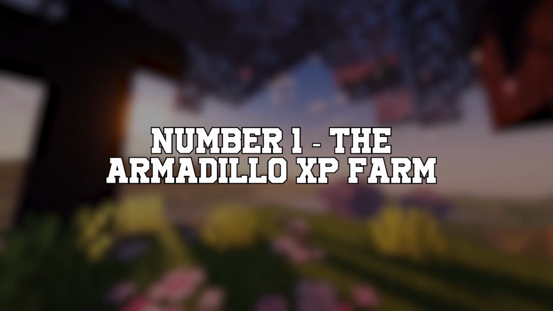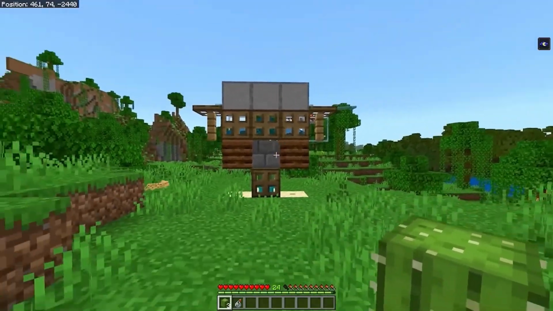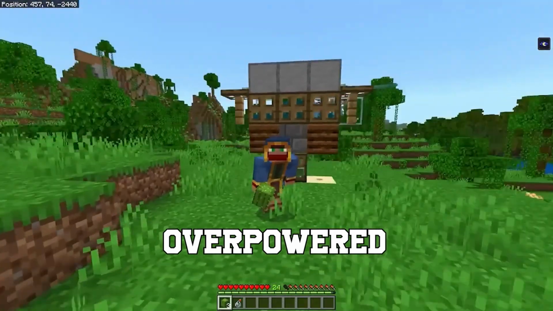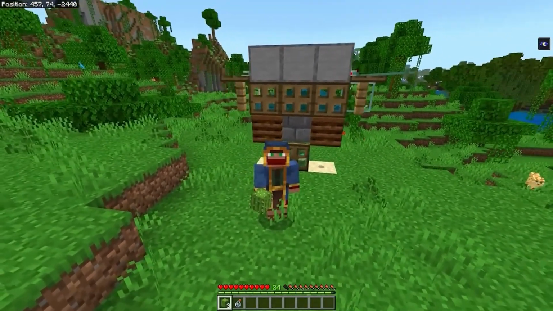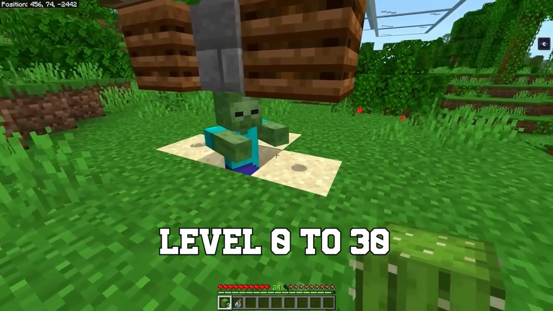Number 1. The Armadillo XP Farm. It is the synonym for XP in seconds. This insane XP farm is next level overpowered. It is a compact, chaotic, and completely cracked system that lets you go from level 0 to 30 in seconds.